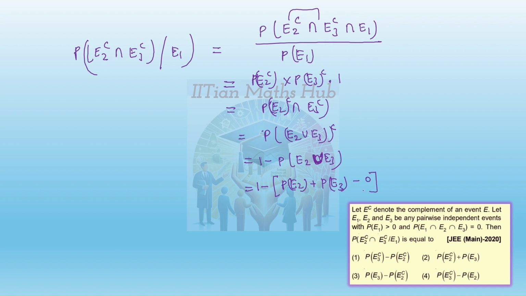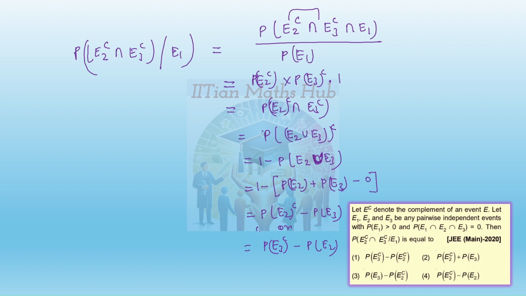This will be zero already, right? So it will become probability of E2 complement minus probability of E3. Is it? No, no. Or we can write probability of E3 complement minus probability of E2.